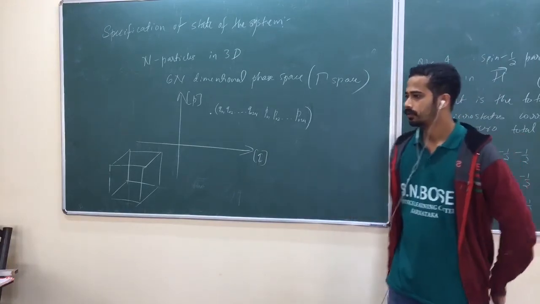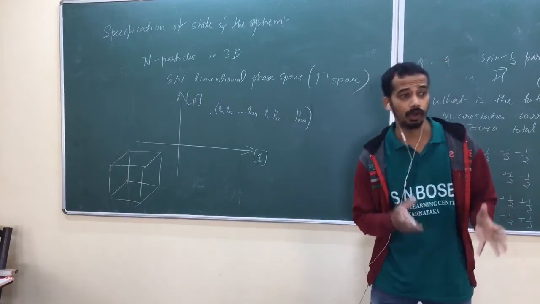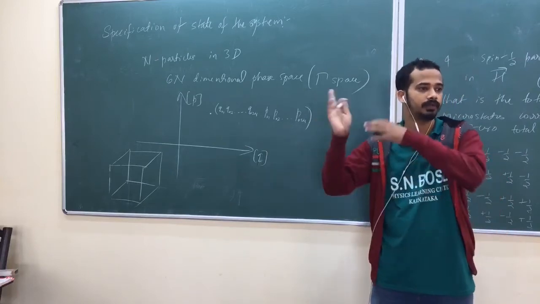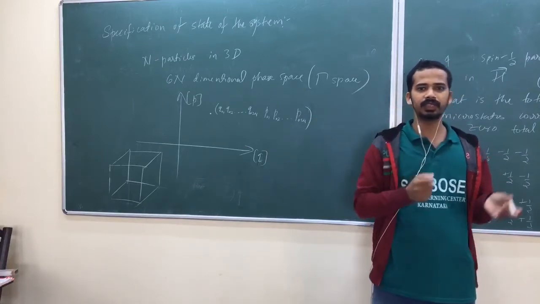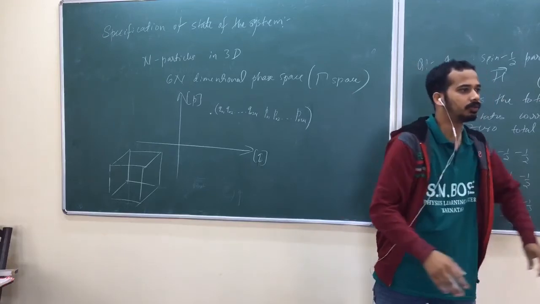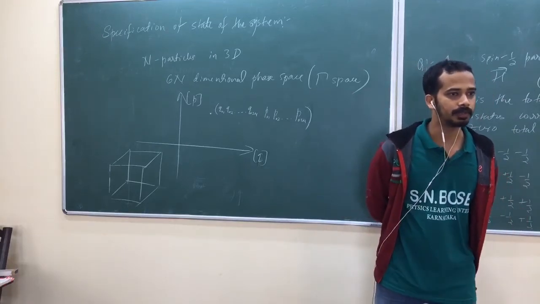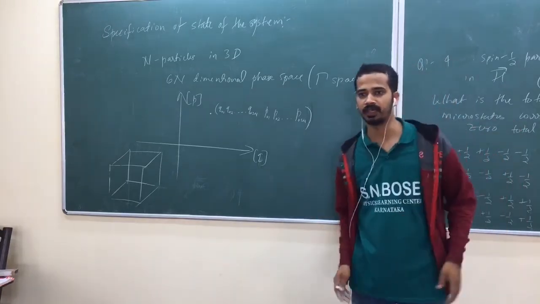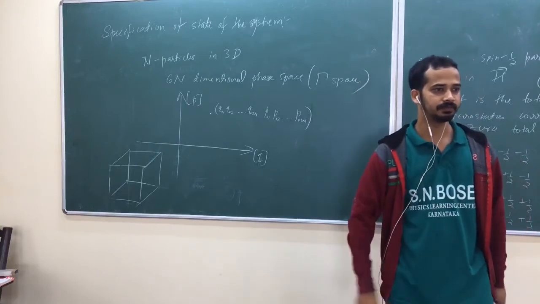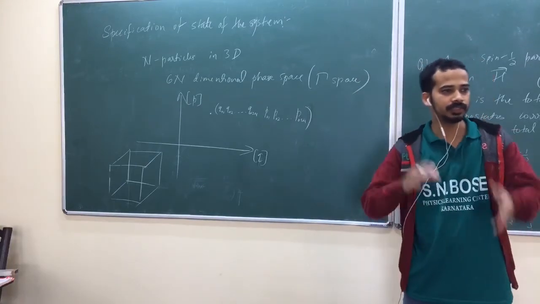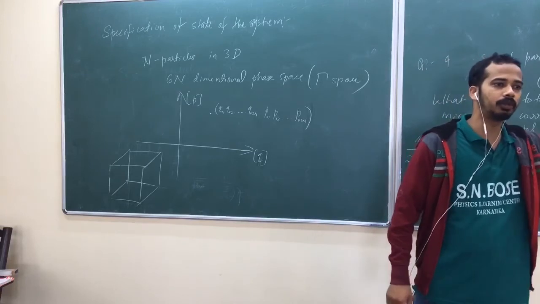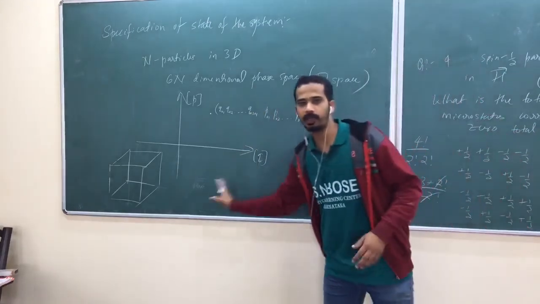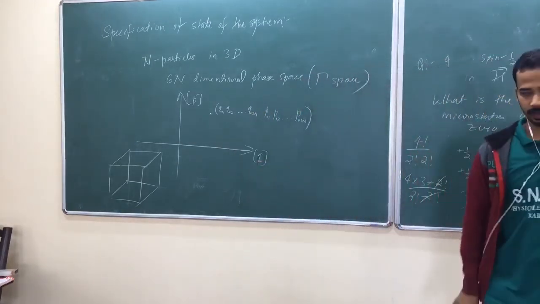So to collect all of those points, you have to leave the system for an infinite amount of time, so that each and every particle will attain all possible positions and all possible momenta. Are you getting my point? If you want to have all possible microstates, you have to leave it for infinite time, so that you will have all possible collection of points in phase space. Is that okay?